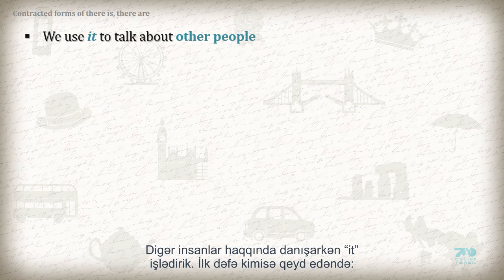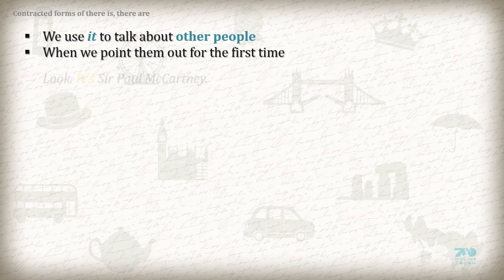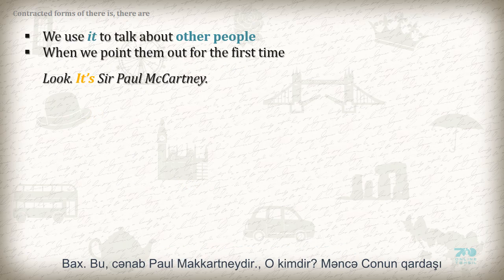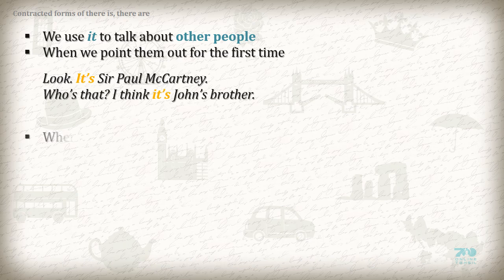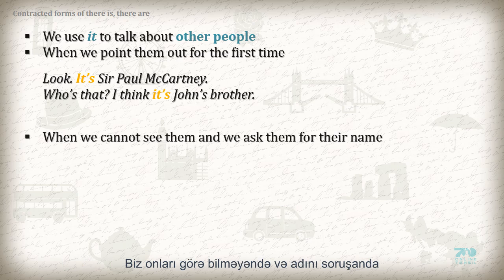We use it to talk about other people when we point them out for the first time. Look, it's Sir Paul McCartney. Who is that? I think it's John's brother. When we cannot see them, and we ask for their name.